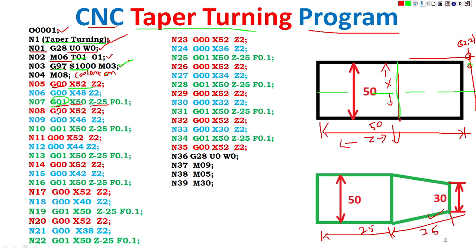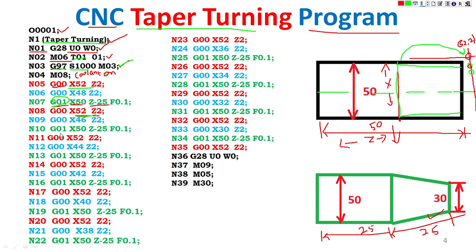G01 is the linear interpolation, so the tool comes like this. Next, G00 X52 Z2: the tool returns to the home position after finishing here. Then next X is 46, Z is 2. So the tool comes to X 46, Z 2.